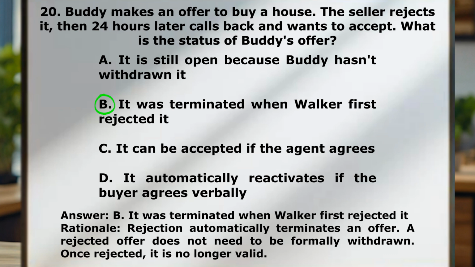So now Buddy can come back with an even lower offer or an offer that fits Buddy even better. Depends on the scenario. But this does happen, right? Sellers reject offers. Maybe it's not as strong as the market they thought. Buyers come back a little bit lower now, you know? Play stupid games, win stupid prizes. So the reasoning behind this one is rejection automatically terminates the offer. So a rejected offer does not need to be formally withdrawn. Once rejected, it is no longer valid.